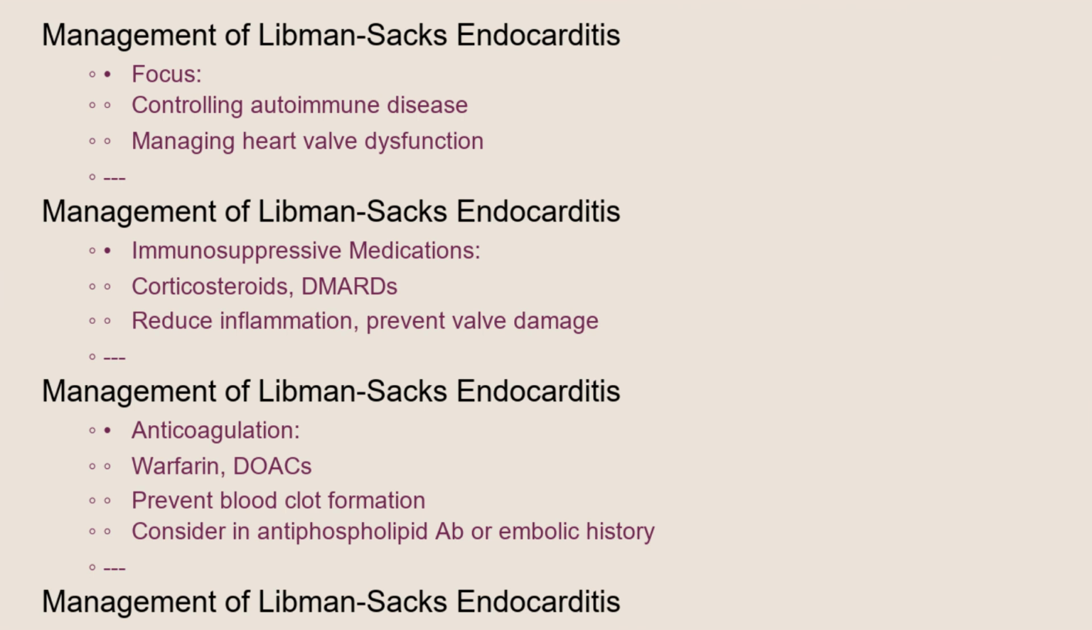The management of Libman-Sacks endocarditis focuses on controlling the underlying autoimmune disease and managing the heart valve dysfunction. Immunosuppressive medications, such as corticosteroids and other disease-modifying antirheumatic drugs, or DMARDs, are often used to reduce inflammation and prevent further valve damage. Anticoagulation with medications like warfarin or other direct oral anticoagulants, DOACs, may be considered to prevent blood clot formation, especially in patients with antiphospholipid antibodies or a history of embolic events. In cases of severe valve regurgitation or stenosis, surgical valve repair or replacement may be necessary. Close monitoring by both a cardiologist and a rheumatologist is essential to optimize treatment and prevent complications.